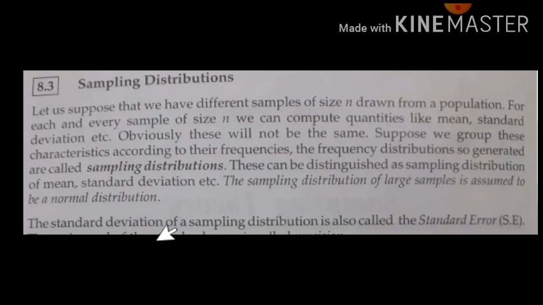Now, the next terminology we study here is called sampling distribution. Suppose we have different samples of size n drawn from the population. If I take the previous example itself, there are 100 balls in a box.